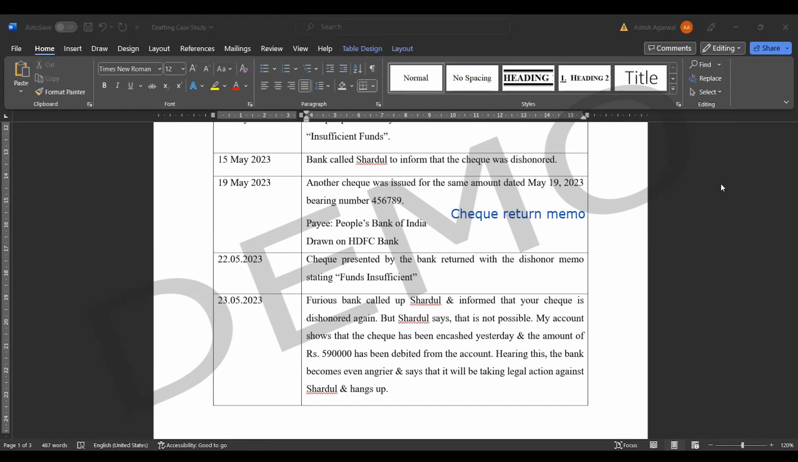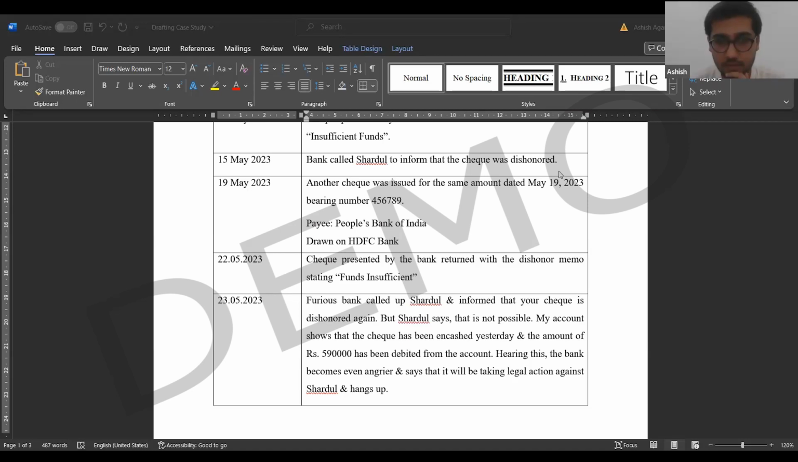Sir, excuse me. Tell me. When it comes to that part of drawn on HDFC Bank, Shardul is giving money from his HDFC Bank account, right? Yes. Shardul has his account in HDFC Bank, so he is asking the HDFC Bank to pay People's Bank of India. Okay, it's crystal clear. Thank you.